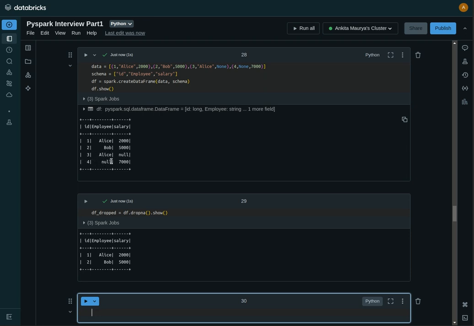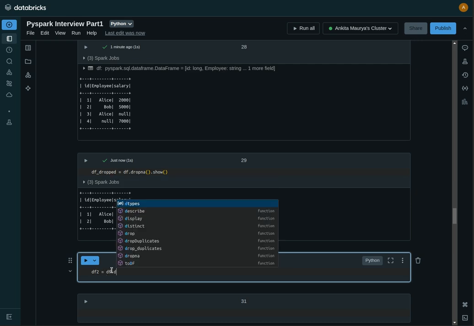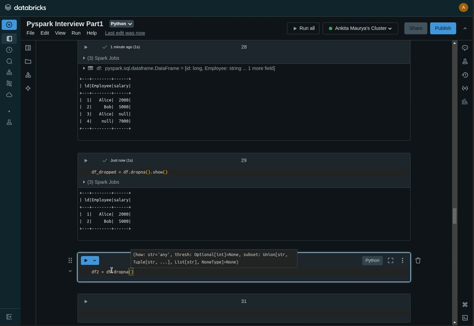We didn't pass any columns here, but we can also pass column names. So how can we do that? For that, just create a df2 here, df2 equals df.dropna, and on the basis of, suppose, the salary column we are dropping the null values, so we will use subset equal to, and we pass the column name, which is salary.